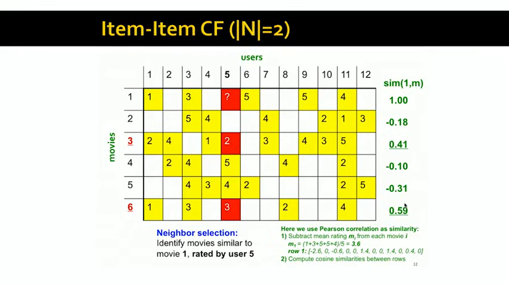And remember, since our neighborhood size is 2, we need to find the 2 movies with the highest similarity to movie 1 that have also been rated by user 5. And those 2 happen to be movie 3 with a similarity of 0.41 and movie 6 with a similarity of 0.59. So we're going to pick those 2 movies as our neighborhood for movie 1.